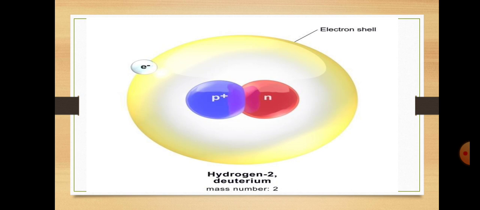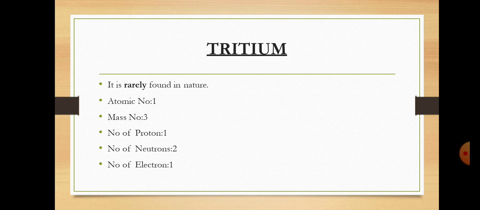as you can see on your screen, 1 electron and 1 proton, which is the atomic number. But the mass number means the sum of the protons and the neutrons. You can see on your screen that 1 proton and 1 neutron is equal to 2. So hydrogen 2 has a mass number of 2.